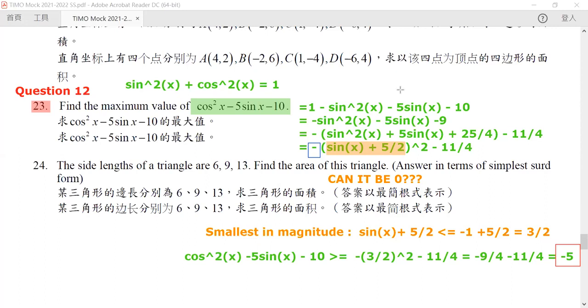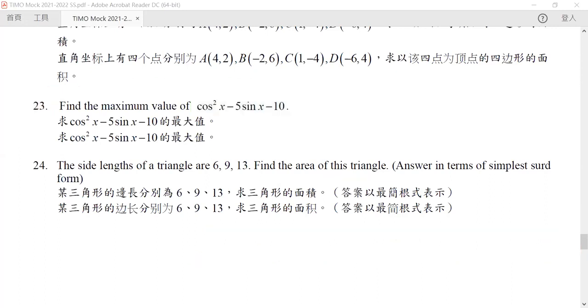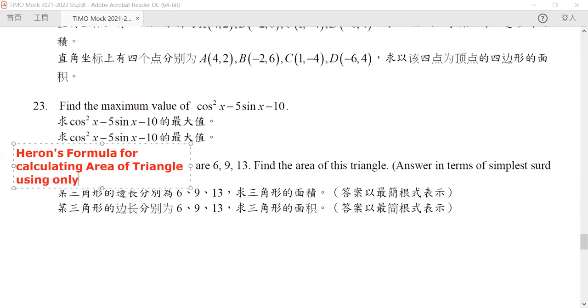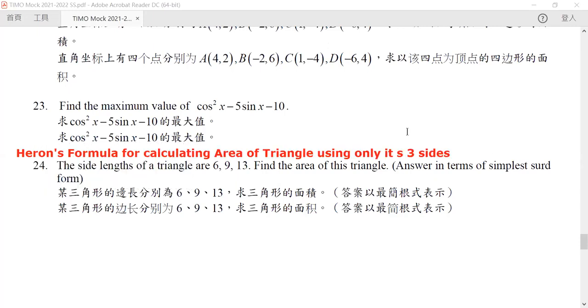Okay, so now let us go to our question 24. Question 24 is an application of Heron's formula. Heron's formula is very useful. It is a formula for calculating the area of a triangle using only its 3 sides. No angle, no height, only the values of the 3 sides. And then you can calculate the area of the triangle.